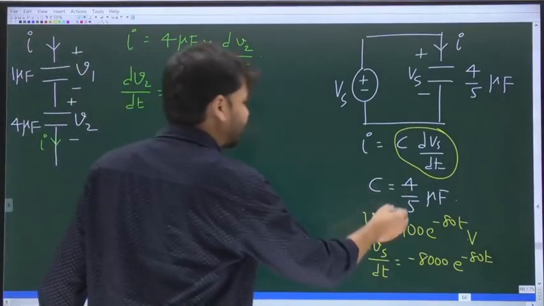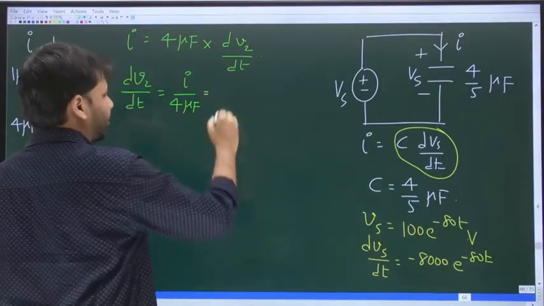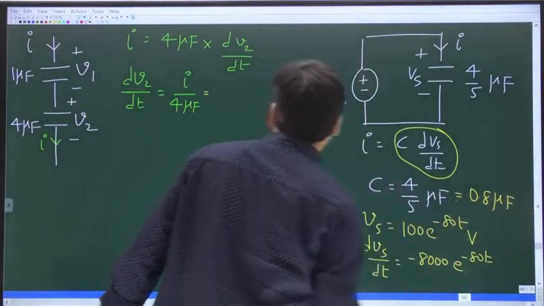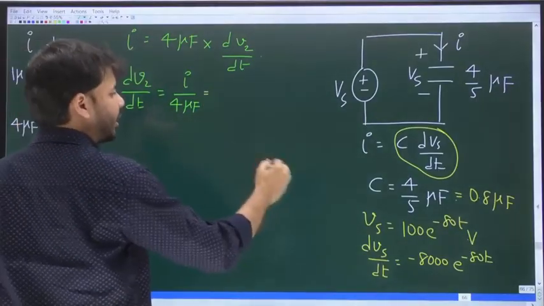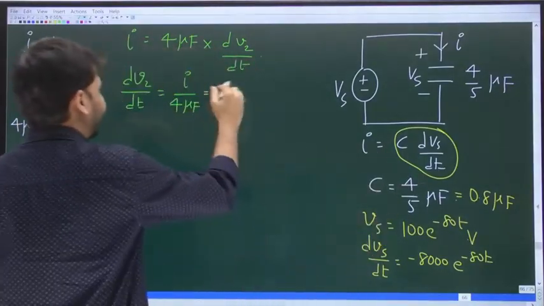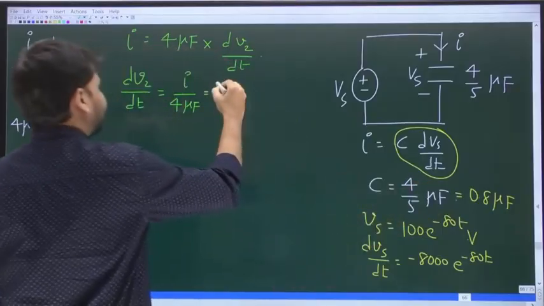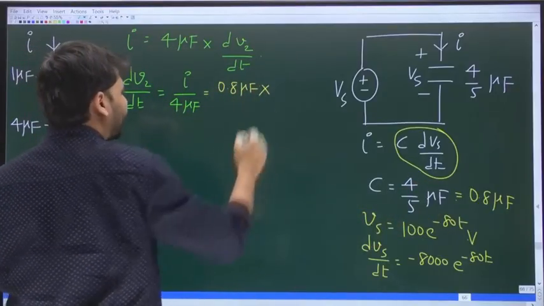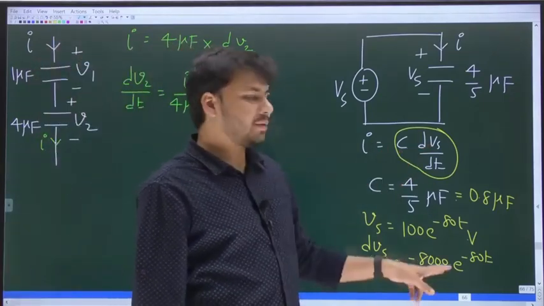But before that, C is 4 by 5 microfarad, which is 0.8 microfarad. So I is equal to the value of C, which is 0.8 microfarad, into dVs by dt.